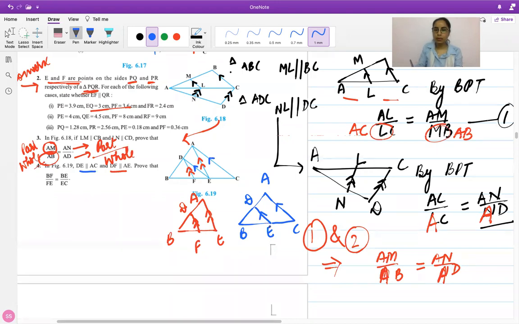I think you might have concluded the result by now. So if you look at this side, AD upon DB equals these two sides' ratio, and over here also it's the same.